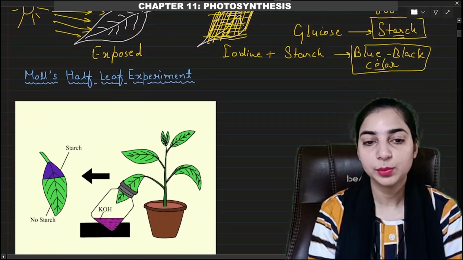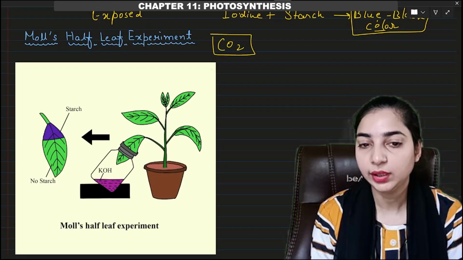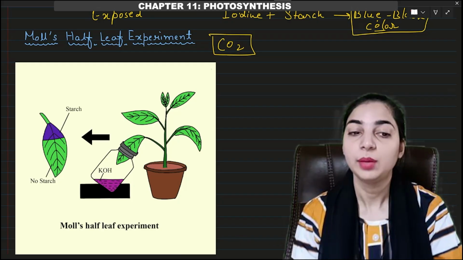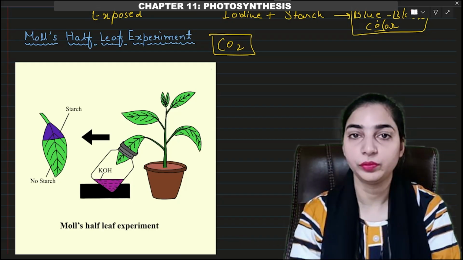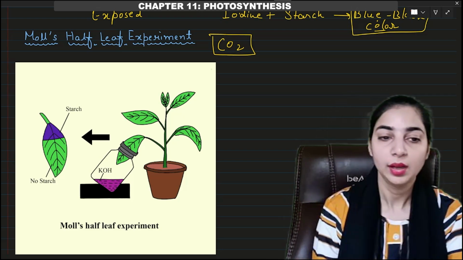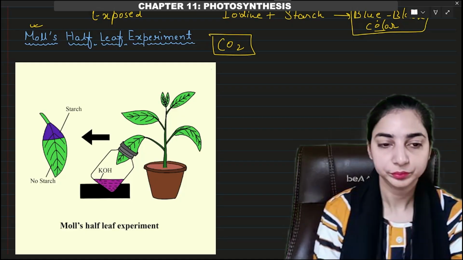Now we have another experiment which shows the importance of carbon dioxide. We already know that the sunlight is important. We already know that the carbon dioxide is important. But these are the experiments which prove this statement. Sunlight is important and carbon dioxide is important. For carbon dioxide, we use the moll's half-leaf experiment.